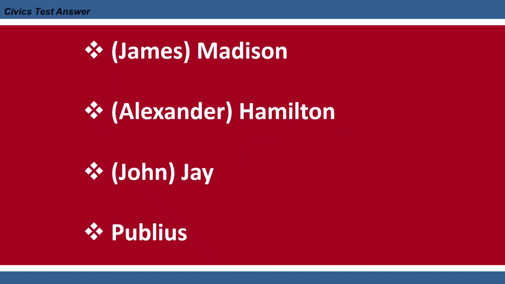Madison. One of the writers of the Federalist Papers was James Madison. The other two authors of the Federalist Papers were Alexander Hamilton and John Jay. Madison, Hamilton, and Jay also all used the pen name Publius.